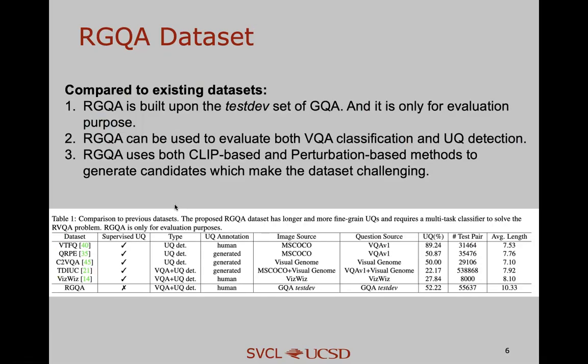Compared to existing datasets, first, RGQA is built upon the test-dev set of GQA, and it is only for evaluation purposes. Second, RGQA can be used to evaluate both VQA classification and UQ detection. Third, RGQA uses clip-based and perturbation-based methods to generate candidates, which make the dataset challenging.